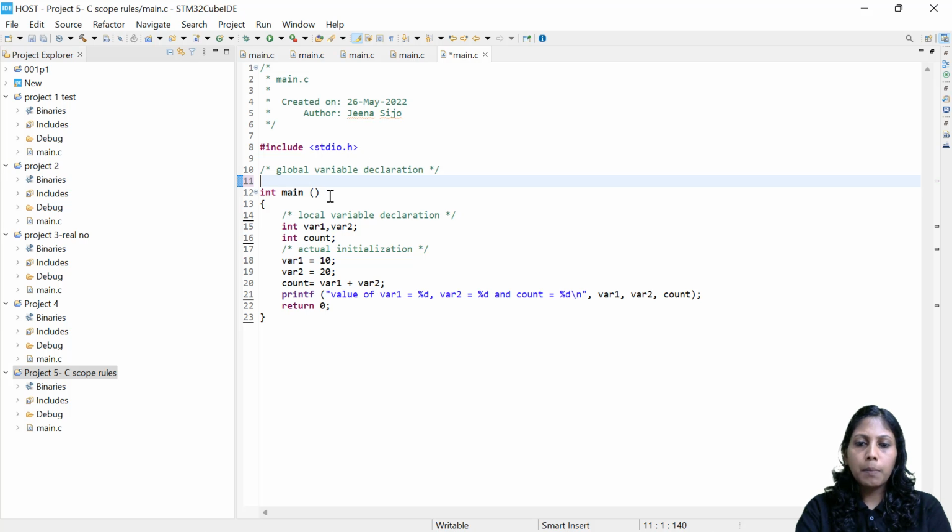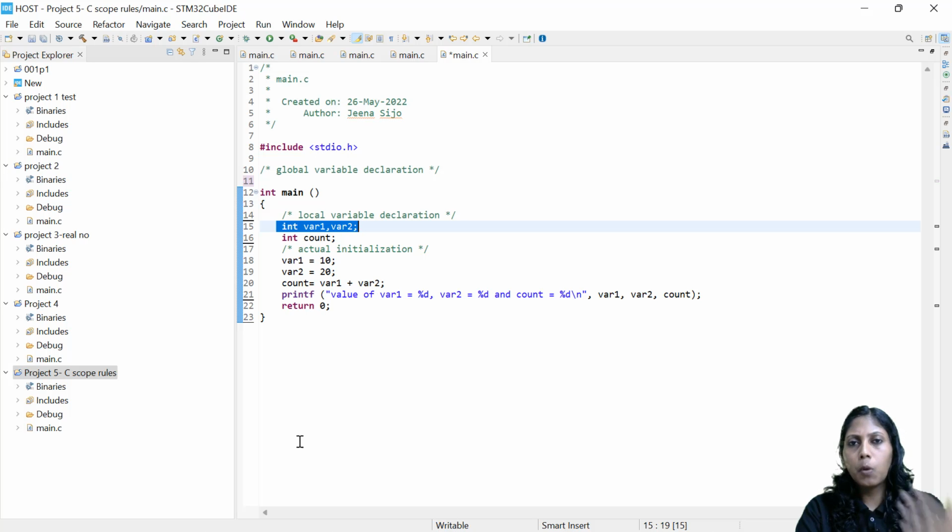Okay, so I am starting the main program as usual. int main, and you can see here the variables which I am declaring: int var1, var2. Then I declared one more variable called int count. So this becomes a local variable.